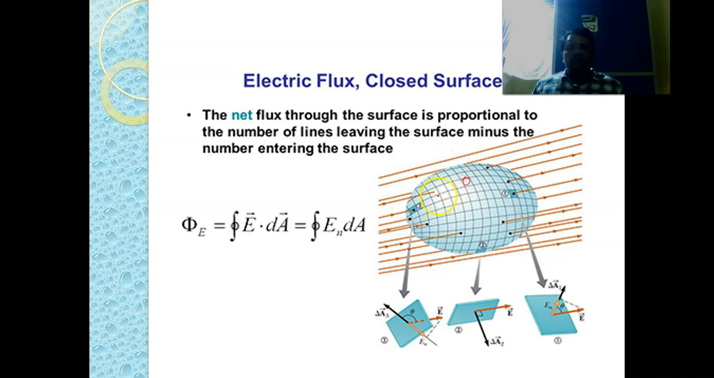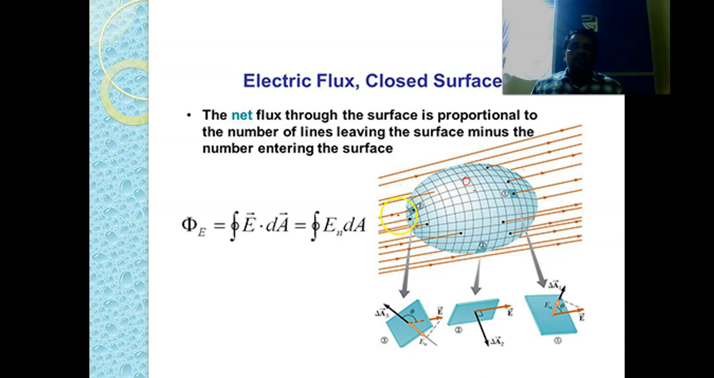we are going to calculate the net flux through this surface. That means, just observe, this is a uniform electric field. That means everywhere the electric field is the same. That's why we are calling it a uniform electric field. So what we are doing, we have brought a closed surface into this particular electric field. Now we are going to calculate the net flux through the surface.